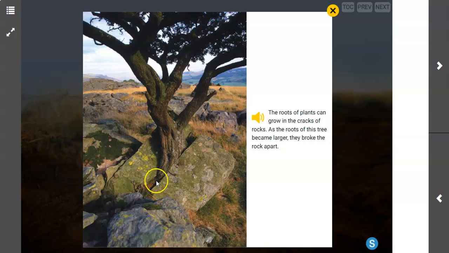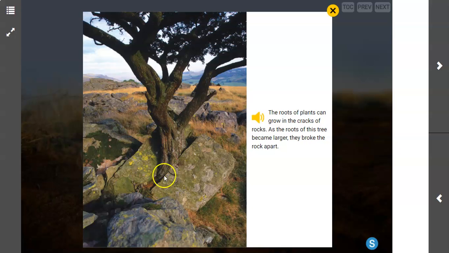When the tree grew, the roots broke into the rock, and as they got larger, just like the water and the ice that we talked about in the last lesson, as the roots grew larger, they broke the rock apart, okay? And that's how the tree, you can see the trunk growing up through the middle, okay? That's how this tree, this living thing, this plant, changed the land.